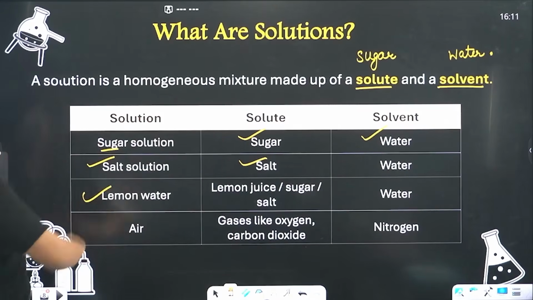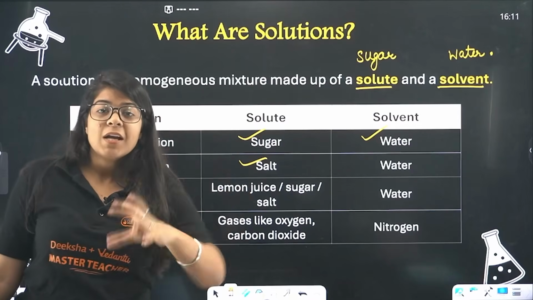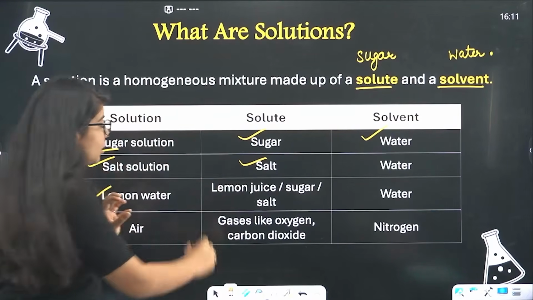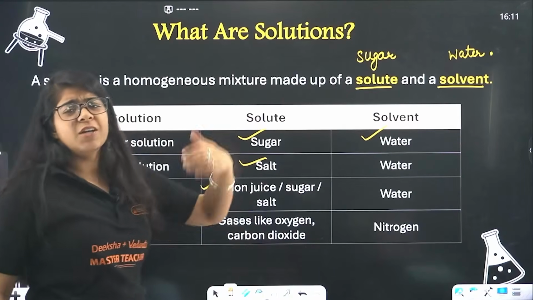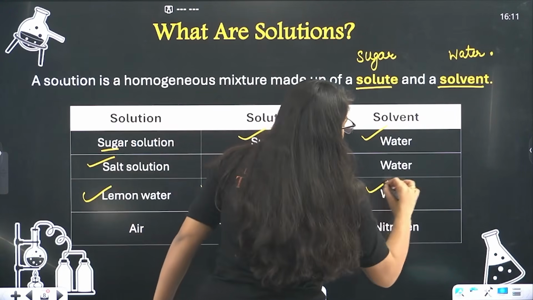If I have lemon water, now lemon is this much. Few drops of lemon you put in water. So you dissolve lemon in water. So lemon is solute, or you put sugar, you put salt with all that for taste, right? So your water is what?